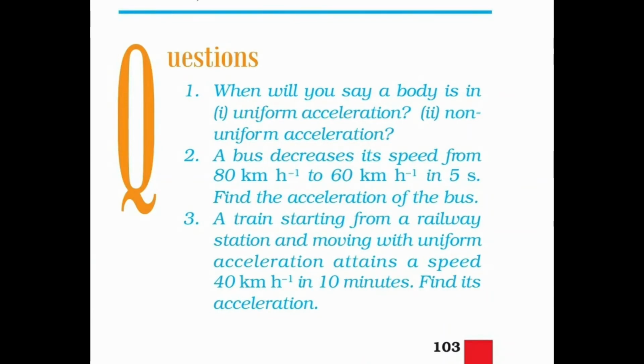Question 3. A train starting from a railway station and moving with uniform acceleration attains a speed of 40 km per hour in 10 minutes. Find its acceleration. As the train is starting from a railway station, its initial velocity will be 0 and final velocity will be 40 km per hour and time is 10 minutes. We have to find out the acceleration. Let us start the calculations.